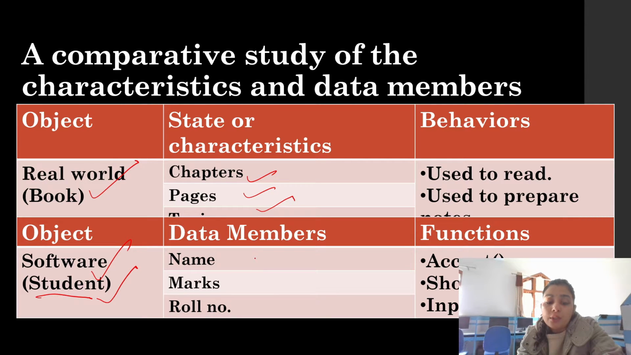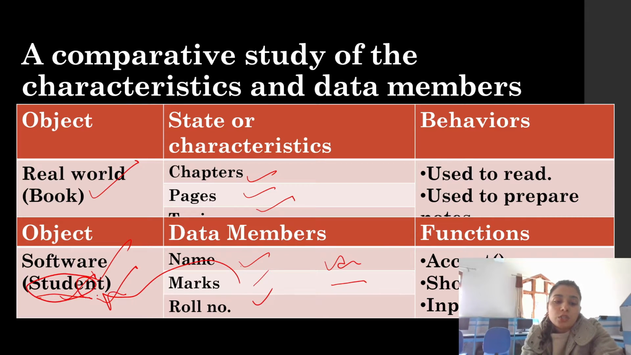The same thing if we talk about data members: I will prefer name and marks, which belong to the student. I can't say an account number or the PAN card number, which do not belong to a student. The things which belong to a student can be the data members. And what can be the functions for a student? Accepting the marks, showing the marks, inputting the marks, something related to that.